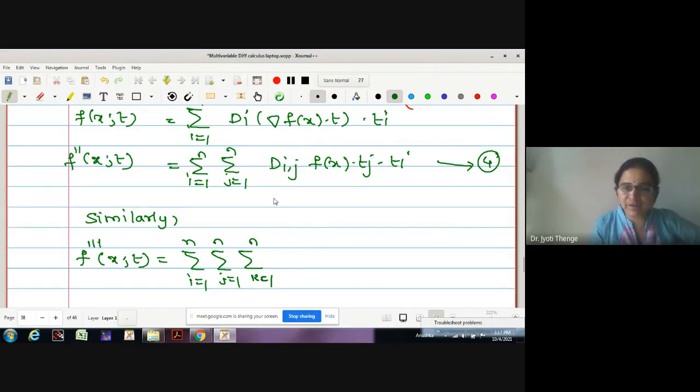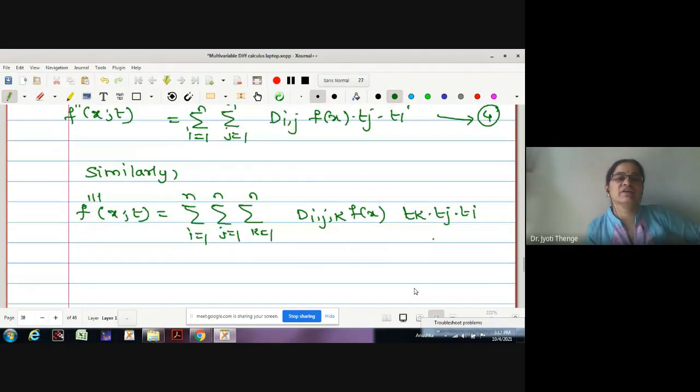One more derivative will be involved, D_ijk of f(x). Then this is t_k dot t_j dot t_i.